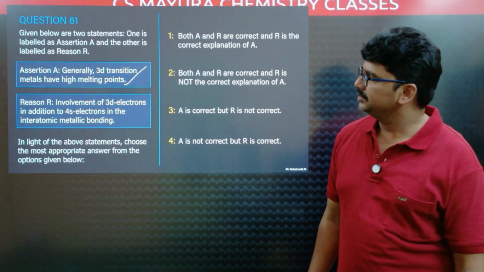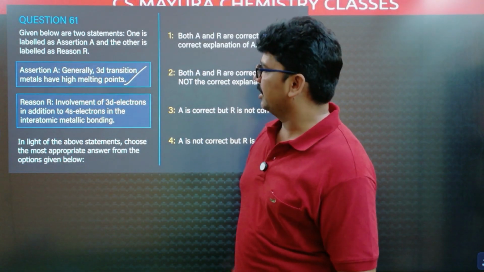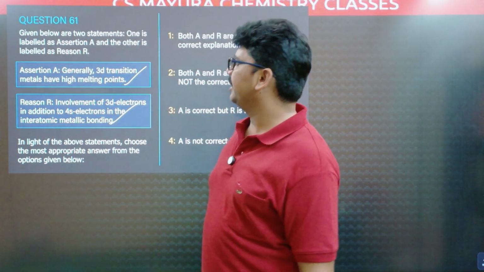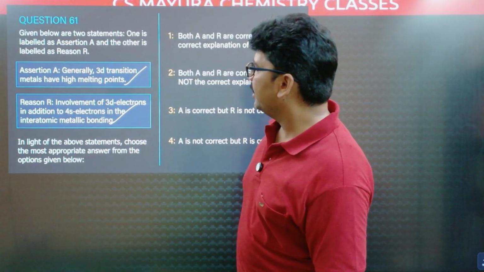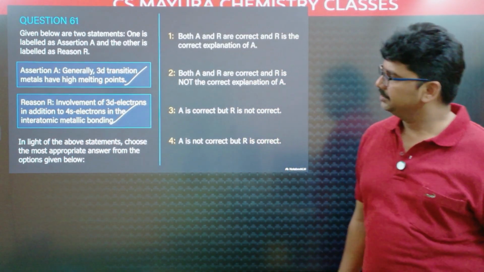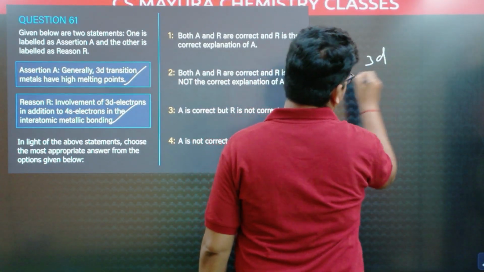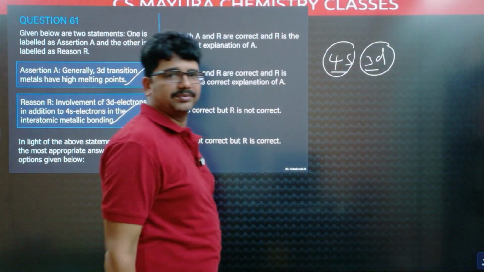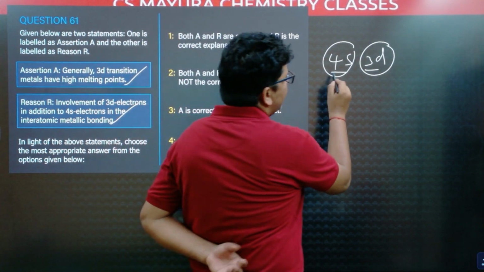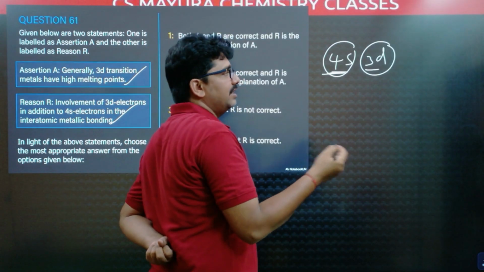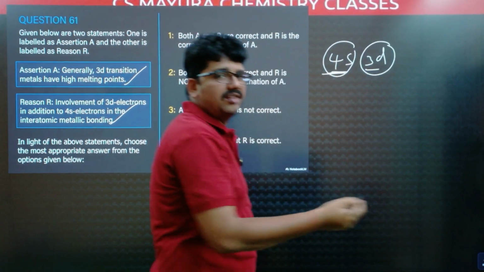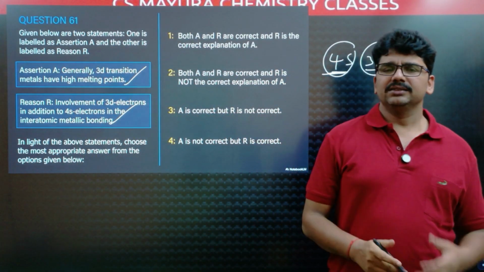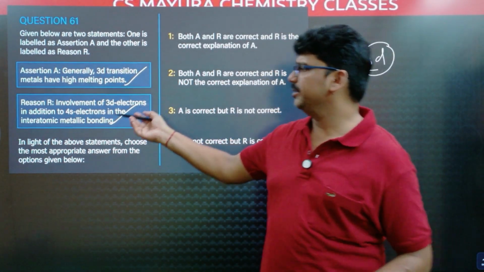First statement: generally 3d transition metals have high melting points, correct. Why? The involvement of 3d electrons in addition to 4s electrons in the interatomic metallic bonding. This is also correct. In transition metals, the 4s and 3d energy difference is less. So actually the valence shell is 4s, but due to less energy difference, the 3d electrons also are involved in bonding. So more valence electrons are involved in metallic bonding, which increases the strength. Obviously, their melting points are also higher.